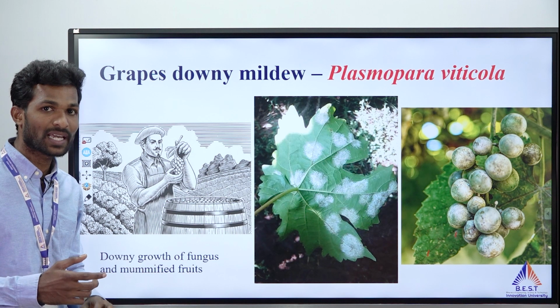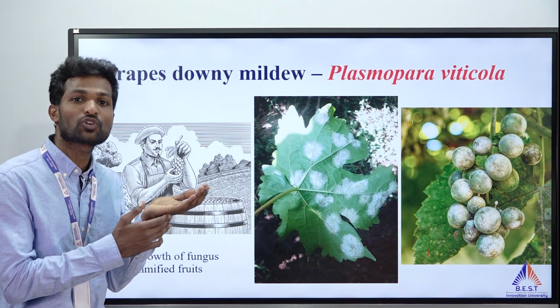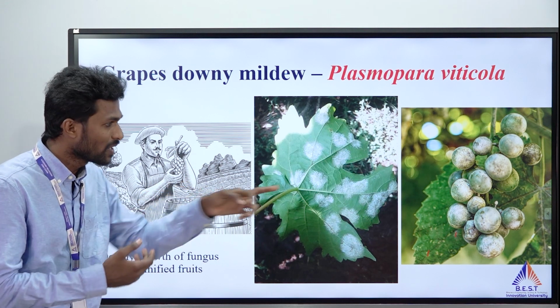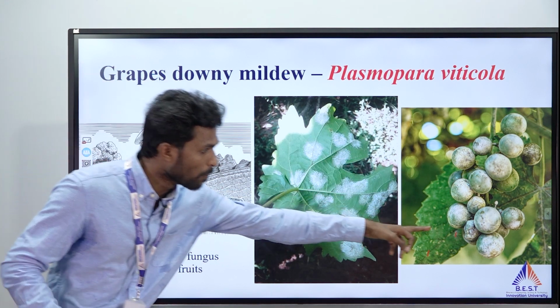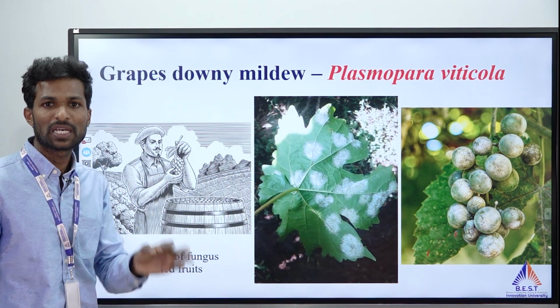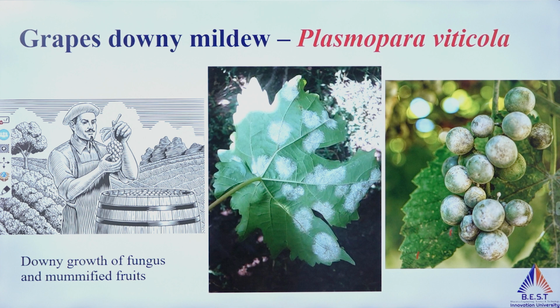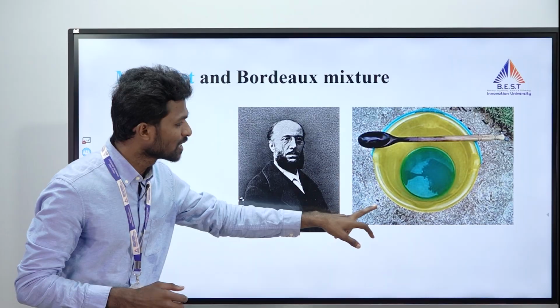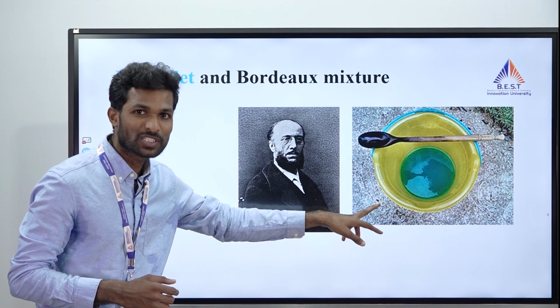So let me come once again. White color mycelial growth, called downy growth, can be seen on the lower surface of the leaf. When we see the berries, mummification of berries can be seen. We can also call it shrinking of berries. That is the most important symptom. So later a scientist called Millardet discovered a remedy. This is called Bordeaux mixture.